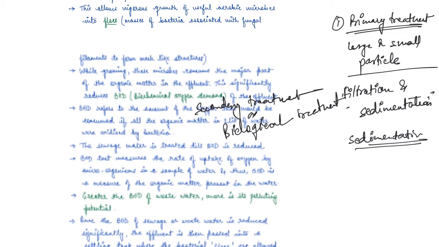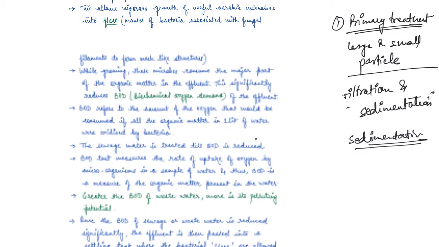Now they make a mesh-like structure. These bacteria, along with the fungal filaments, form a mesh-like structure. While growing, these microbes consume the major part of the organic matter in the effluent, right? And this significantly reduces the biochemical oxygen demand. Biochemical oxygen demand is the amount of oxygen that would be consumed if all the organic matter in 1 liter of water were oxidized by bacteria, right?